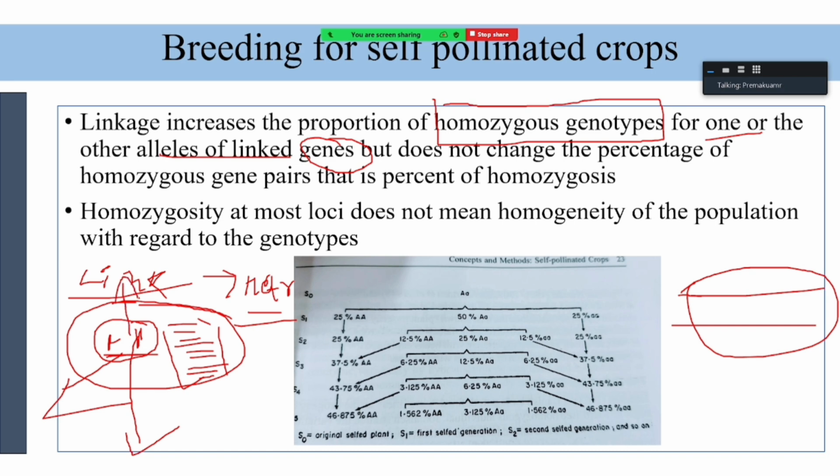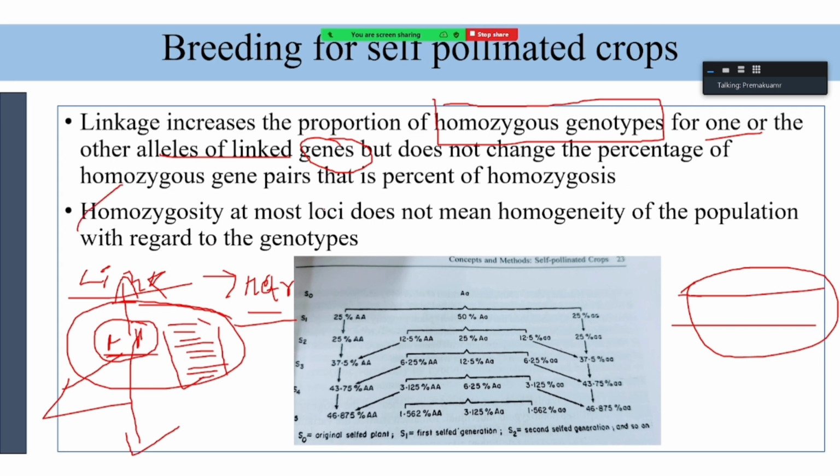Now you understood? At a particular locus, linkage may increase the homozygous individuals, but when you are taking all the individuals at all the loci, it will not affect that much. Okay, this is the point.